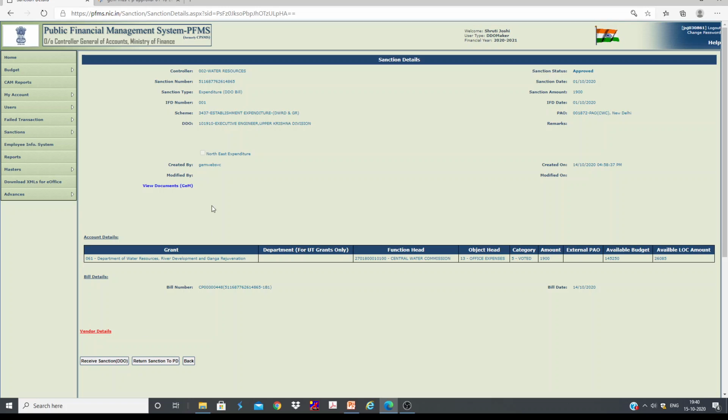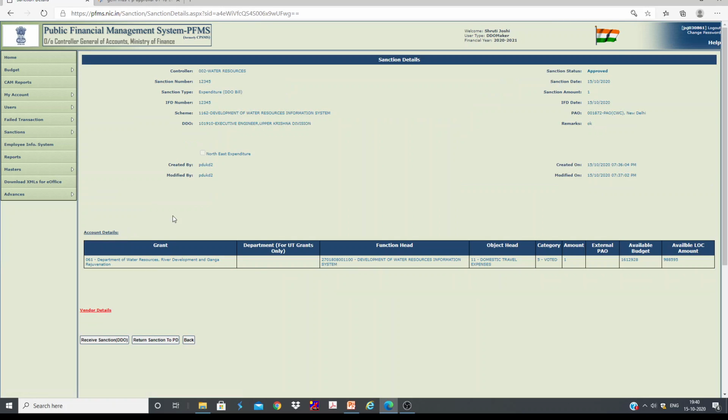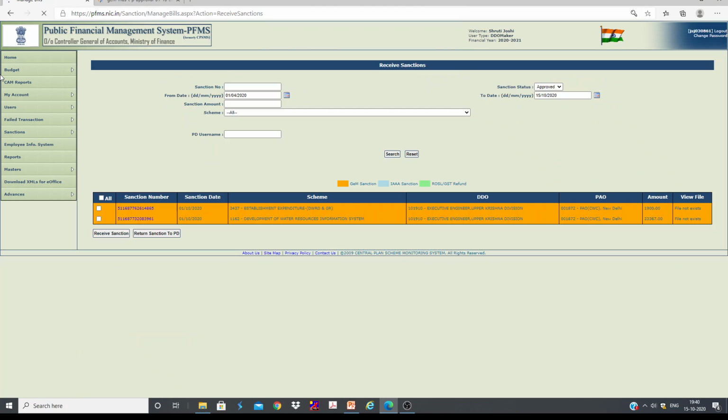If you want to receive, you can receive this one, or if you want to return, you can return it to PD. I don't want to touch this bill because it is an actual bill. So let me go back to receive. This is our test bill. Let me go to this one. What I will do now is receive. So I have received the sanction.